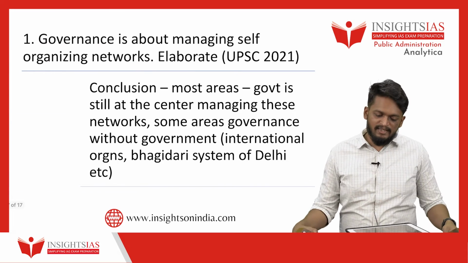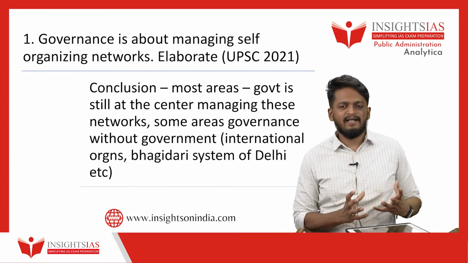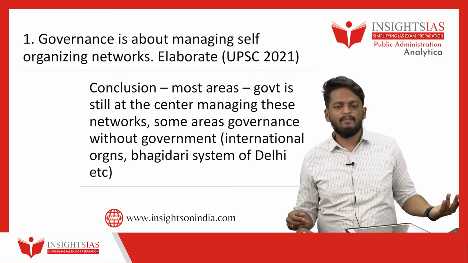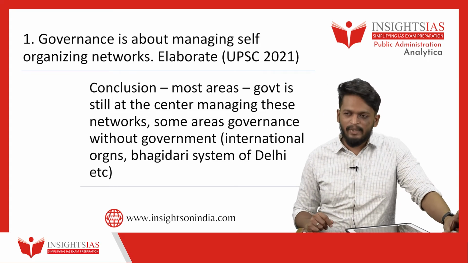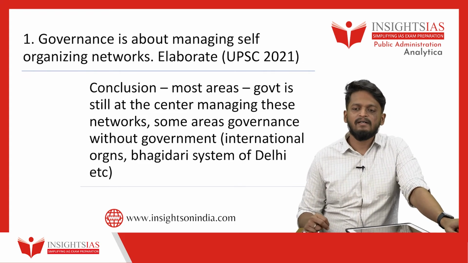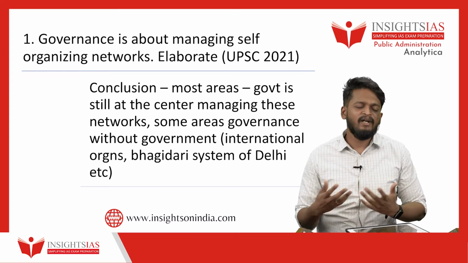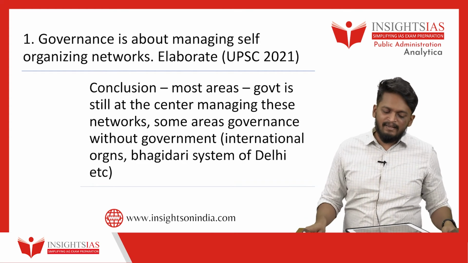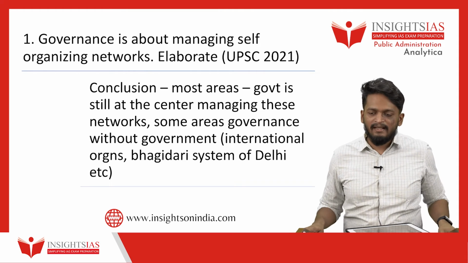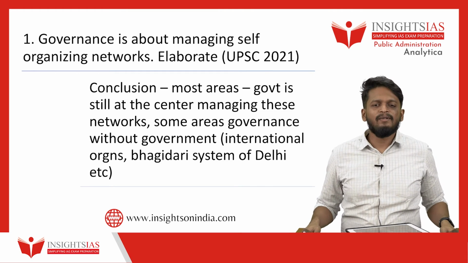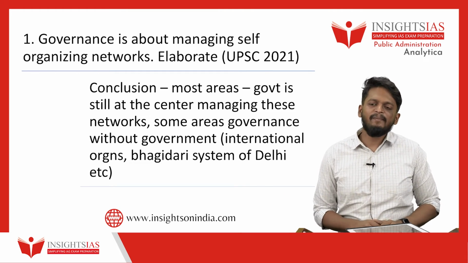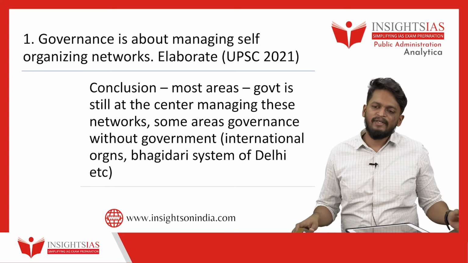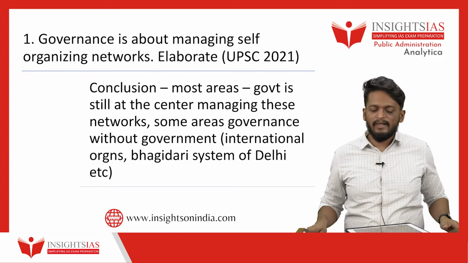And in conclusion, in most areas, government is still at the center managing these self-organizing networks to solve problems. But there are a few particular areas where government is no longer in the picture at all, and still they have tried to solve the problems themselves. For example, there are many international organizations where tier 2 diplomacy or people without government have come together to create international NGOs, and they are trying to solve particular problems.